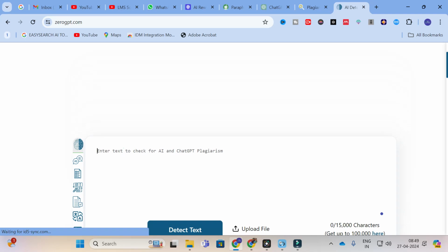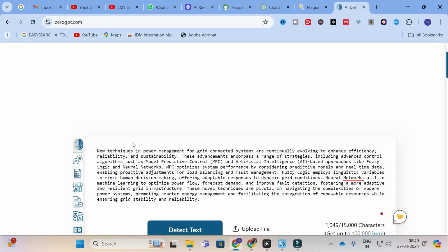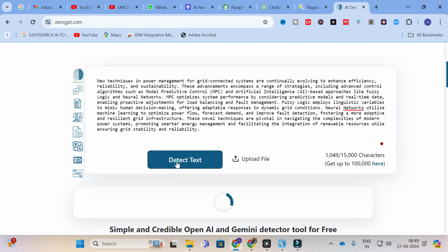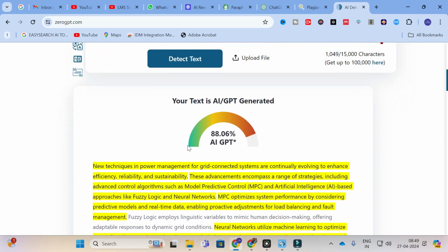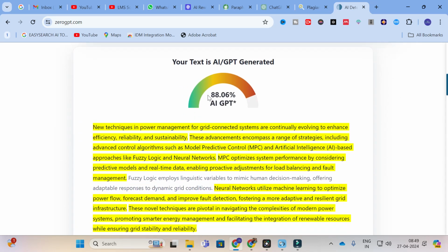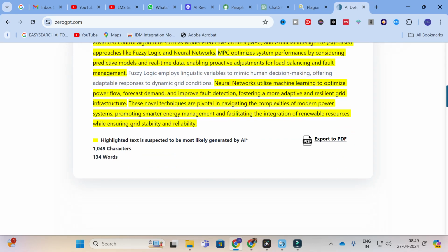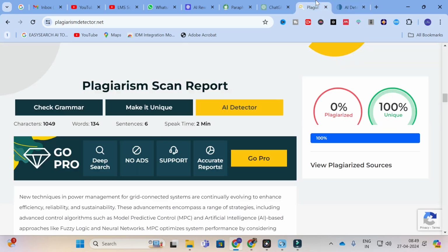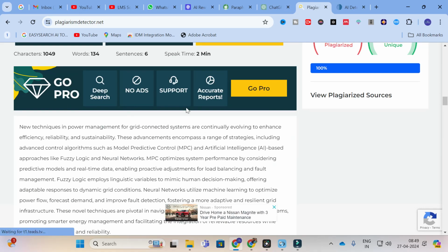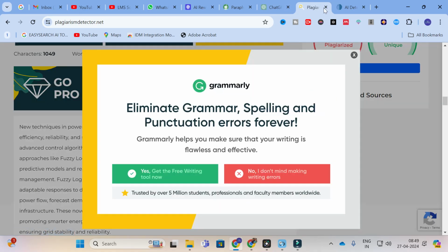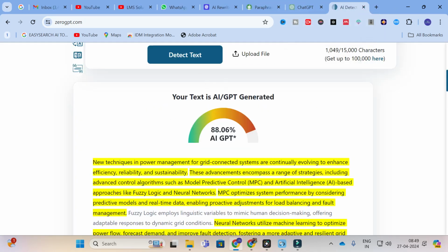So here I am going to copy the same content into 0GPT, and then you can detect the text. Here you can see that 88.06% is AI generated content. It is showing as 100% unique in the plagiarism checker. We will take 0GPT for our analysis.